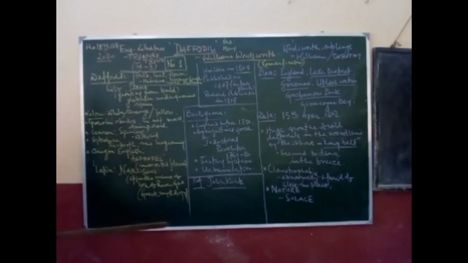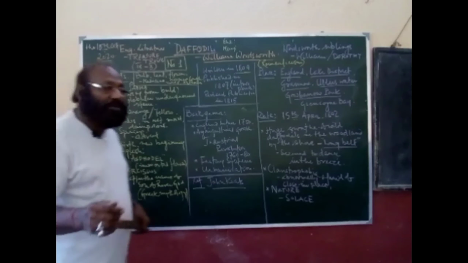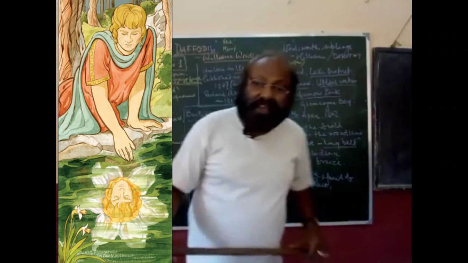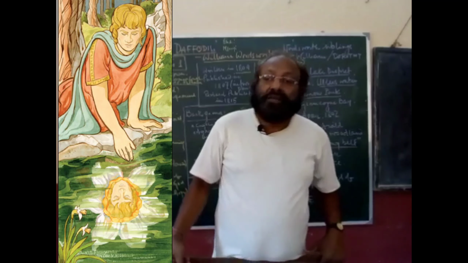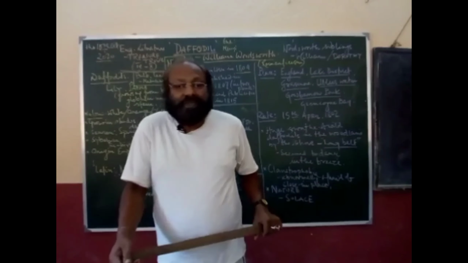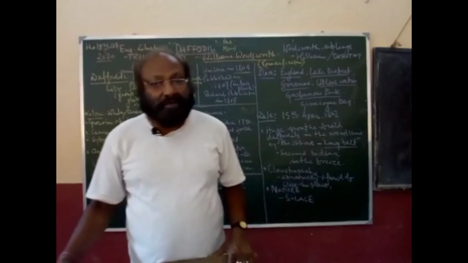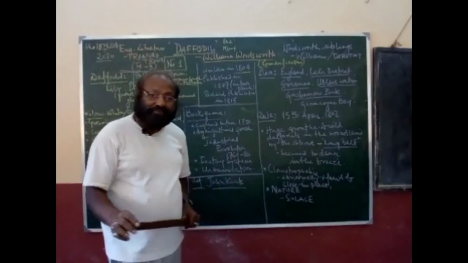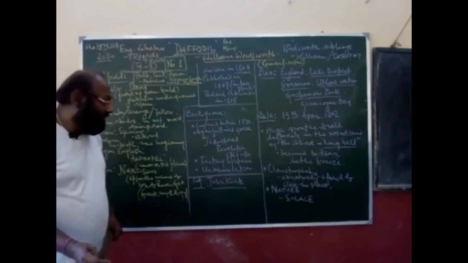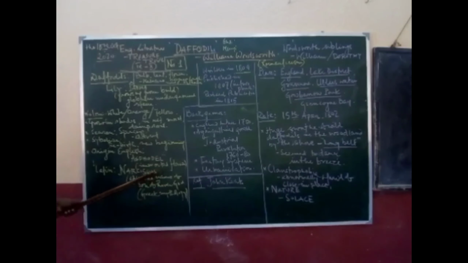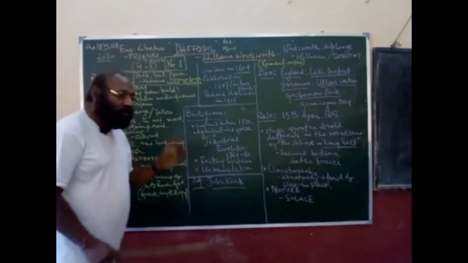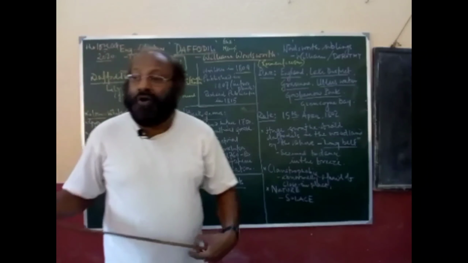N-A-R-C-I-S-S-U-S, Narcissus, and it has been named after the son of a river god in the Greek mythology. In the Greek mythology, Narcissus is the son of a river god, and after his name, the name Narcissus has been given. So this is more or less a very, very short presentation on daffodil.